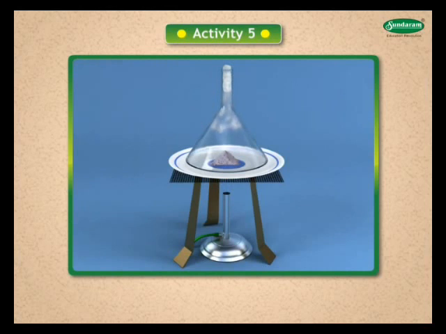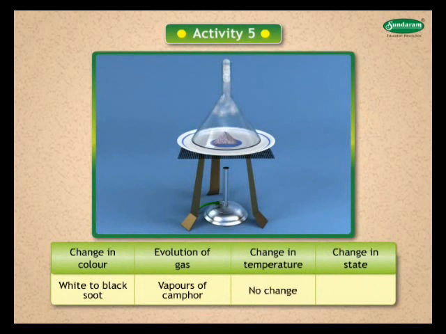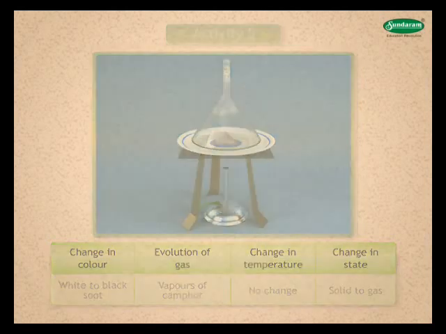Let us note down the observation in this table. Change in color: from white to black soot. Evolution of gas: vapors of camphor arise. Change in temperature: no change in temperature. Change in state: from solid to gas.